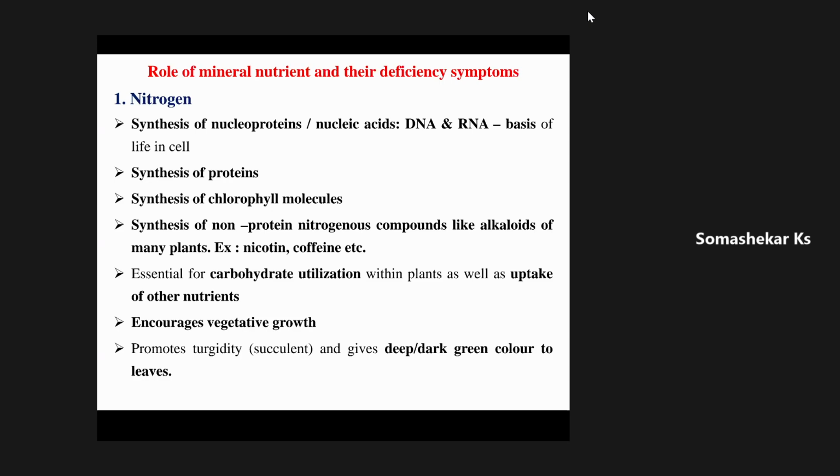That is, among all the existing domesticated crop plants, either it may be cereals, pulses, vegetable crops, oilseed crops, or commercial crops, 90% of the croplands require more nitrogen as compared to phosphorus and potassium.